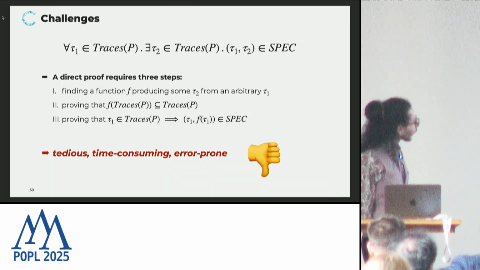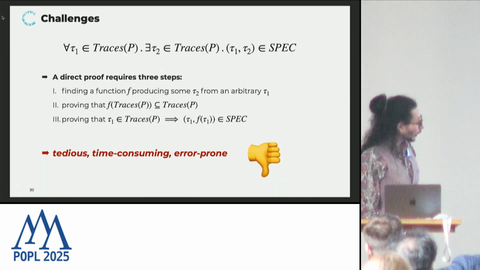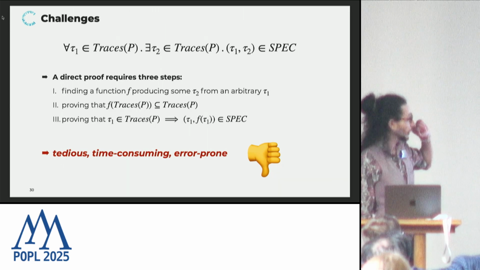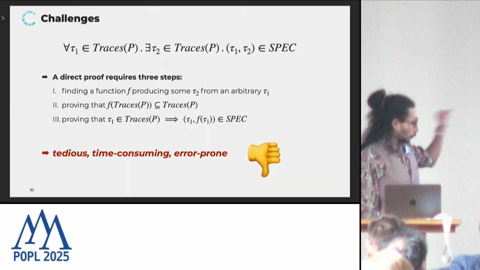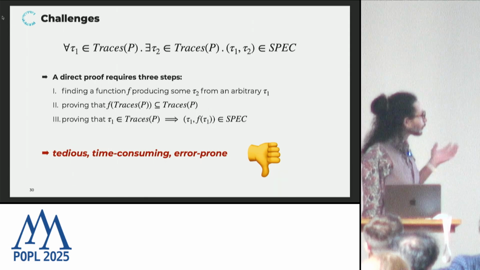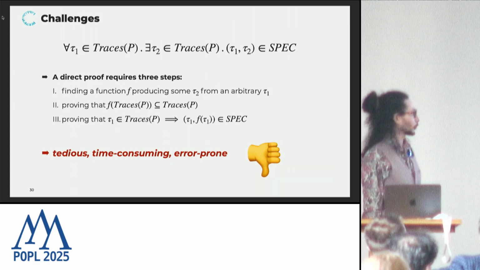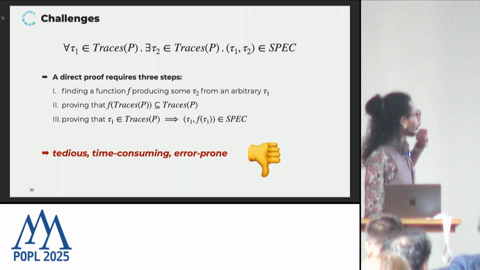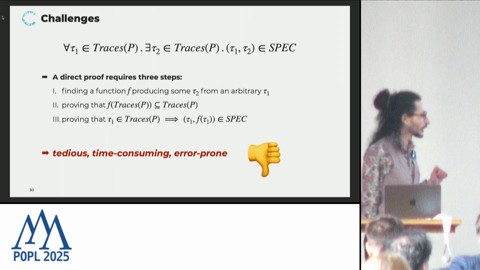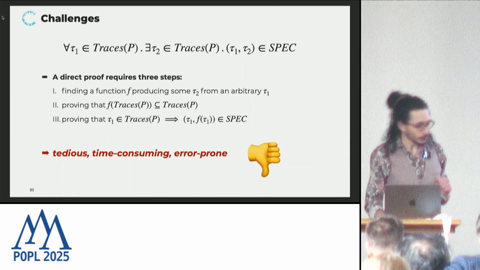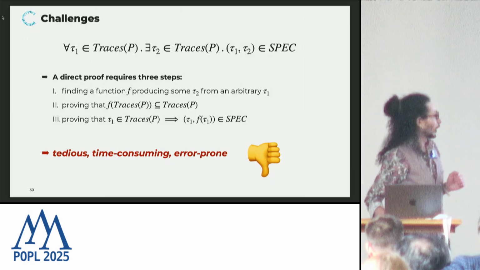In particular, if we make a mistake in the beginning, if we have a wrong choice of a function f at the start of the proof, this mistake can only be revealed at a later point. It could be revealed very late in step 2 or very late after step 3. And this is not very desirable. It's going to be difficult to do a direct proof in that way.